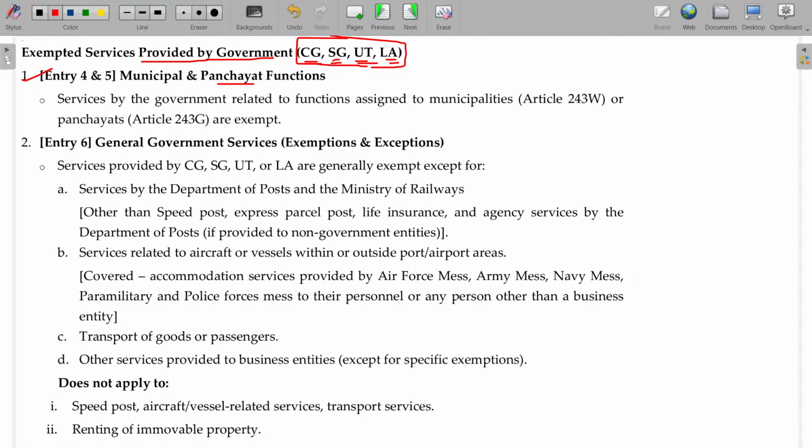Whatever it may be, sewerage and water, whatever service is done by municipalities, corporations, and panchayats will be exempted. And services rendered by the central government, general government services, like transportation of goods and passengers, services related to aircraft, vessels within or outside ports and airports.